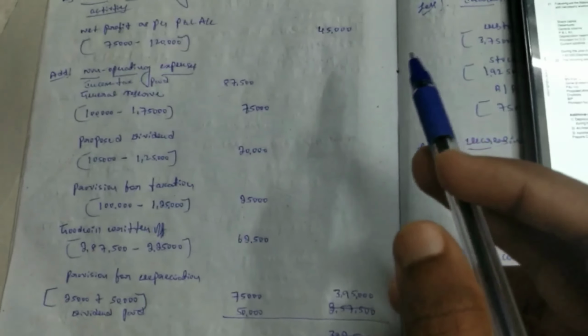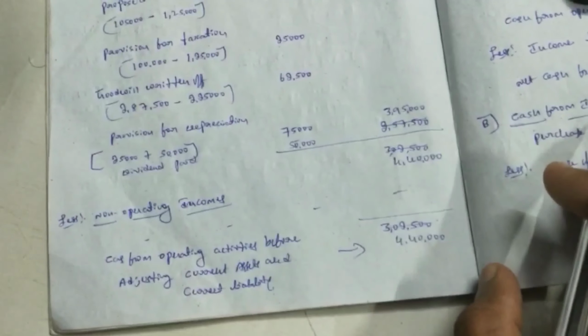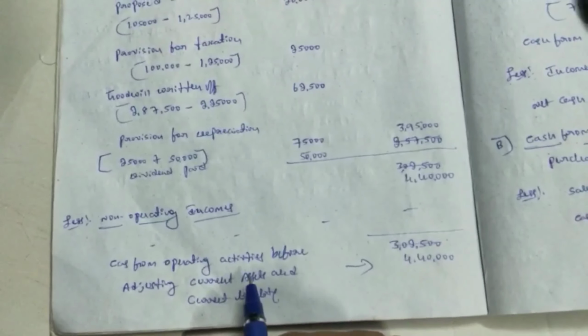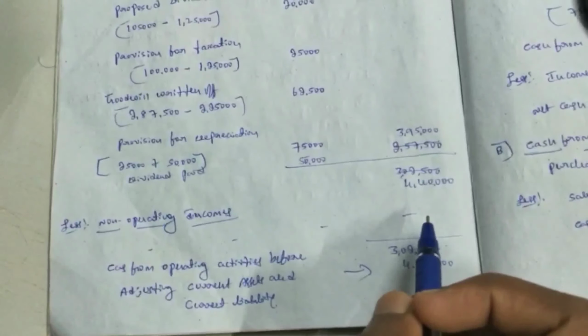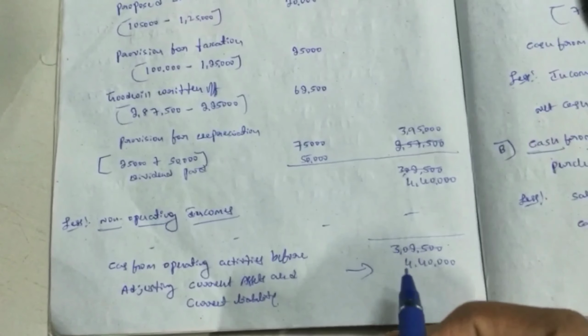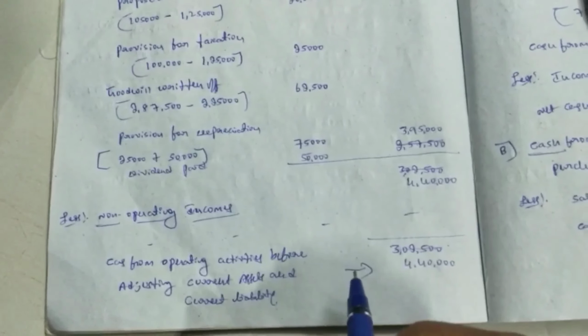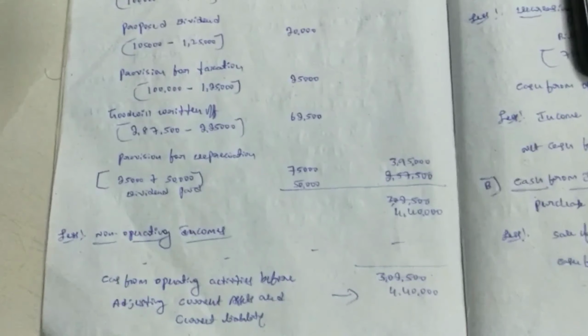Adding the net profit of 45,000, we will get 4,40,000. Less non-operating incomes. There are no non-operating incomes in this problem, so it is nil. Thus the amount remains 4,40,000. This is cash from operating activities before adjusting current assets and current liabilities.